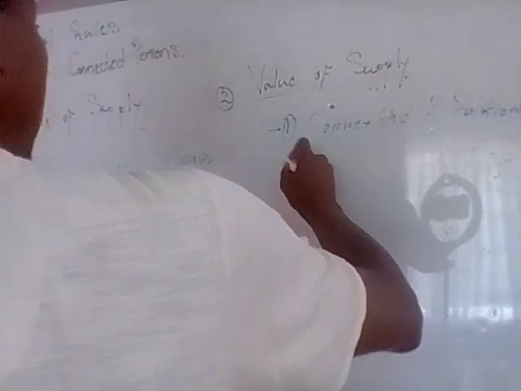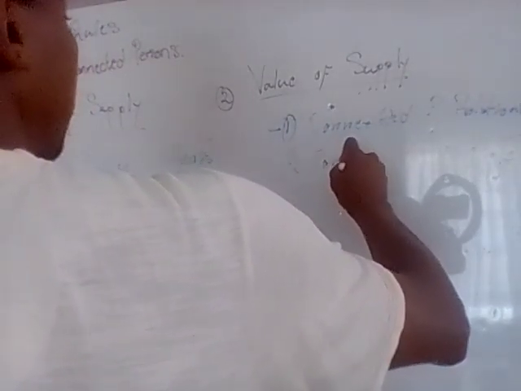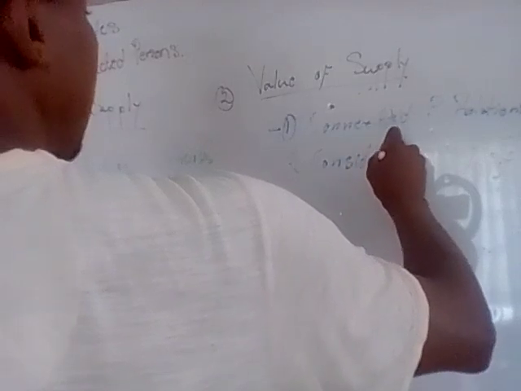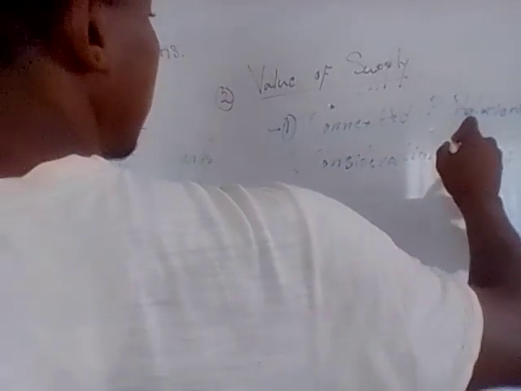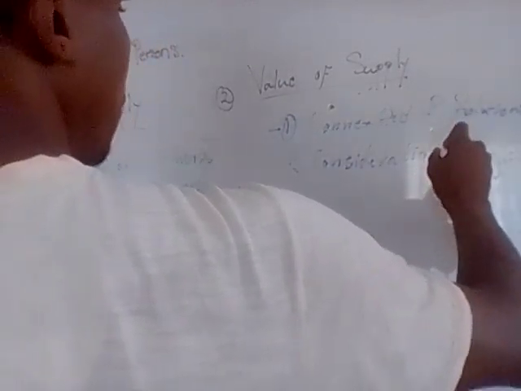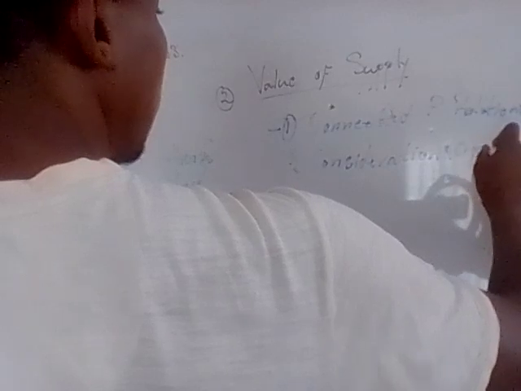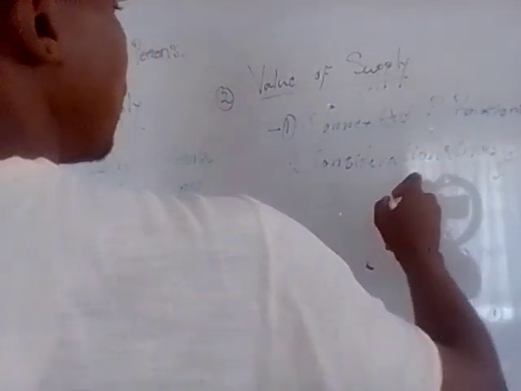Two, we've established that consideration is non-existent. There's no consideration. No consideration, 0. Or consideration is at less than market value.